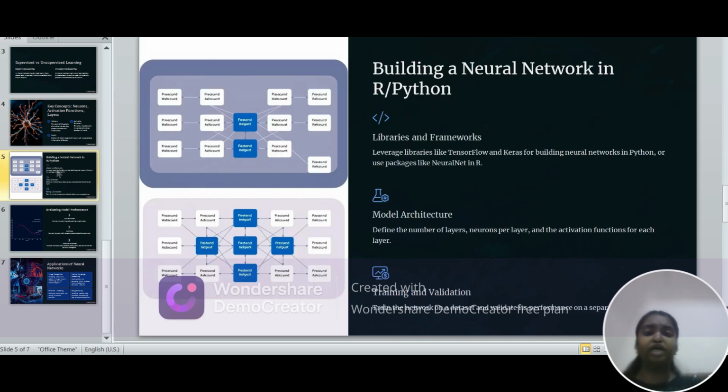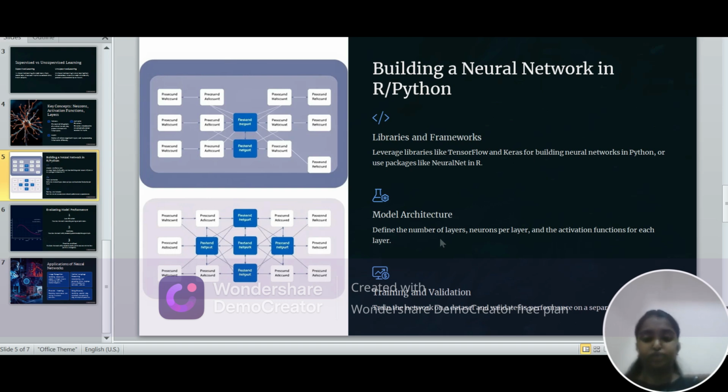Building a neural network in R and Python. Libraries and frameworks: leverage libraries like TensorFlow and Keras for building neural networks in Python, or use packages like neuralnet and nnet in R. Model architecture: defining the number of layers, neurons per layer, and the activation function of each layer. We have to define the number of layers and neurons per layer.